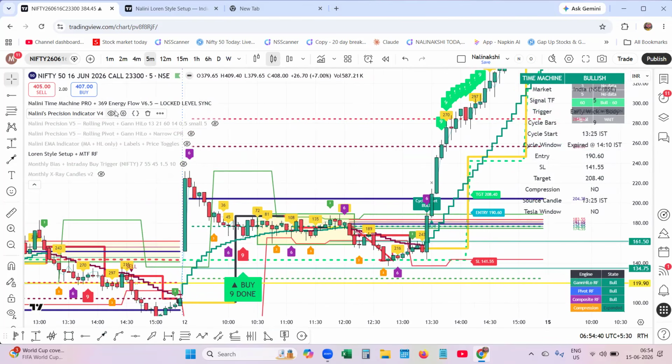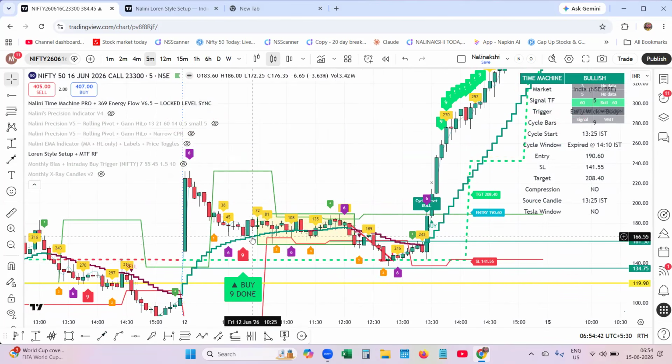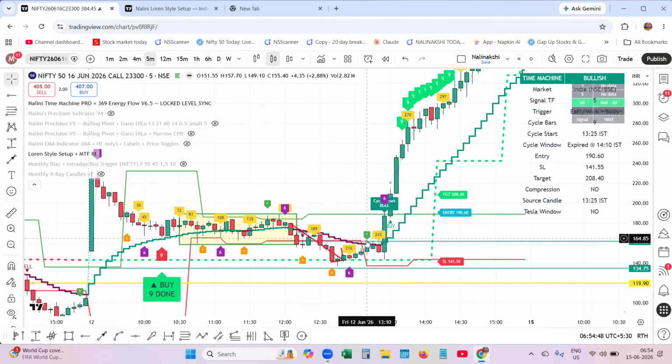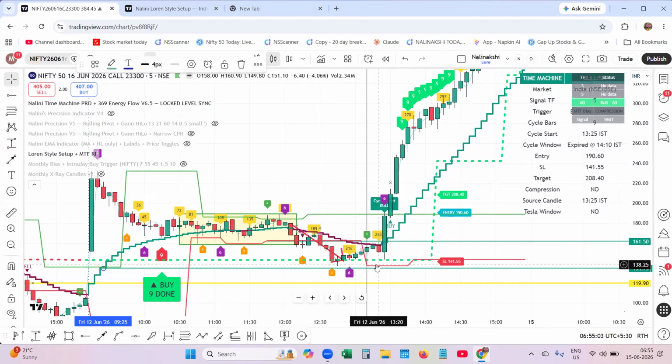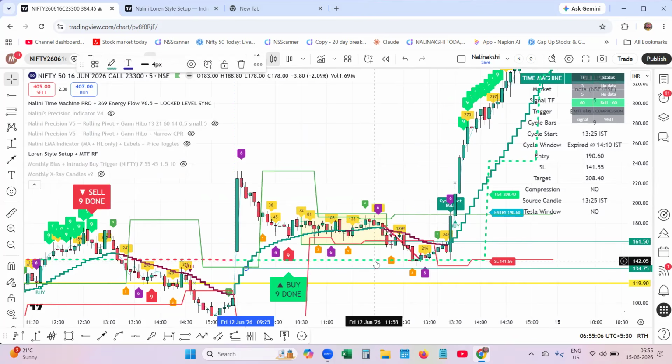There comes everything. So, each and every filter, time machine, energy flow, everything. Here, the change, you can see here, 3 energy was flowing, yellow color, and 6 is down, and 3 is plotting at the top. So this candle is a noteworthy candle, along with the price taking the support at the internal range hourly filter. This is the hourly internal range, the dotted line from the Nalini-Lorentz system.